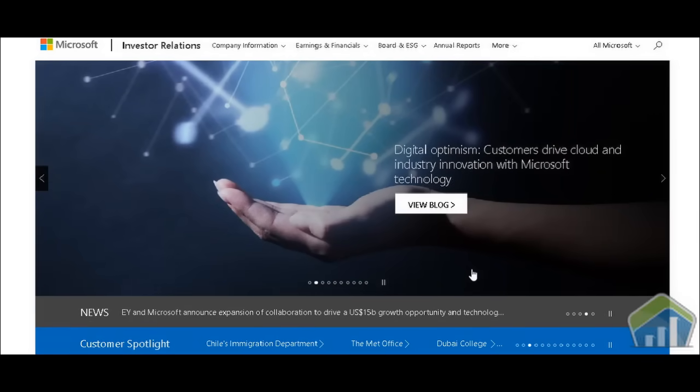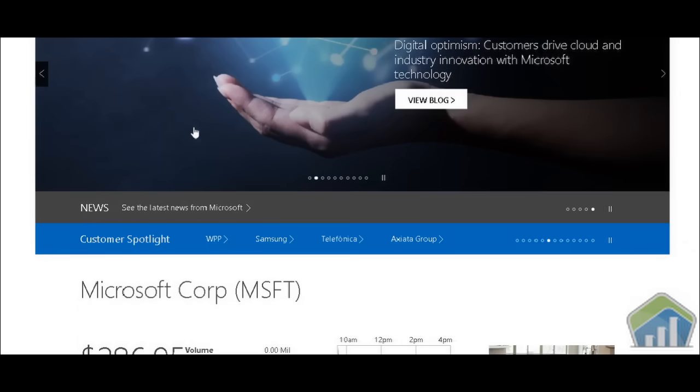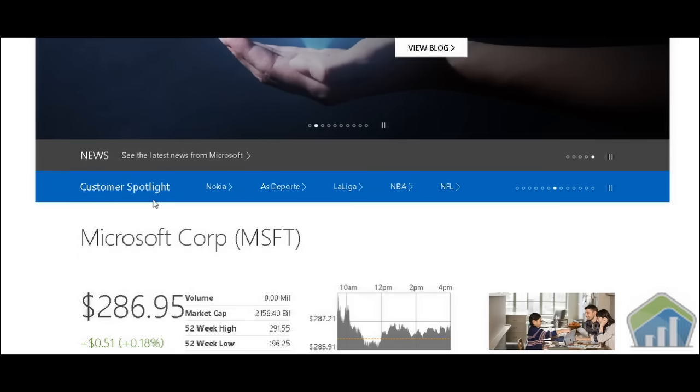And as you can see, we have Microsoft up on the screen, or their investor relations website. We're going to be running through it really quick. We have investor relations, company information, earnings and financials, board and ESG, annual reports, and more, right? As we scroll down, we have news, customer spotlight, Nokia, and a lot of extra stuff. NBA, NFL, so on and so forth.